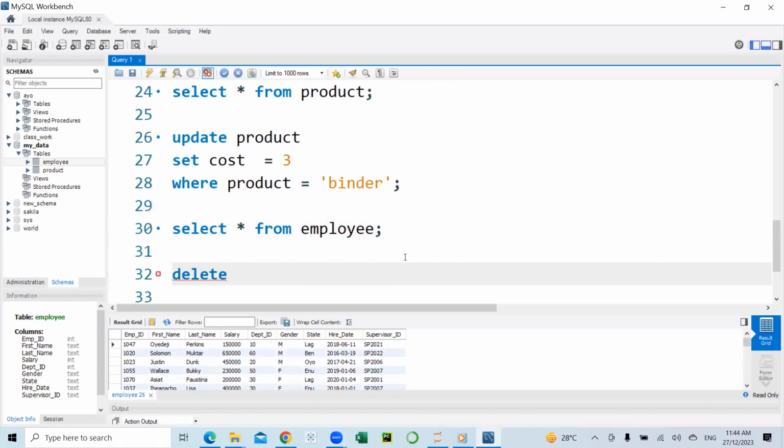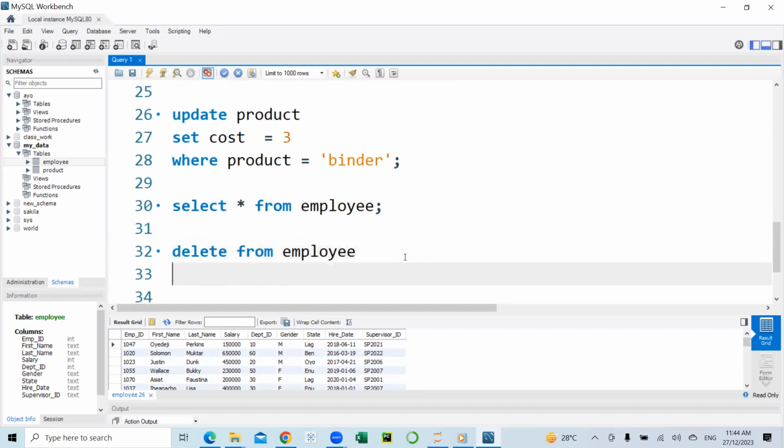So we'll say delete from employee where employee ID equals 1047. So with this statement, we'll be deleting the first record here.